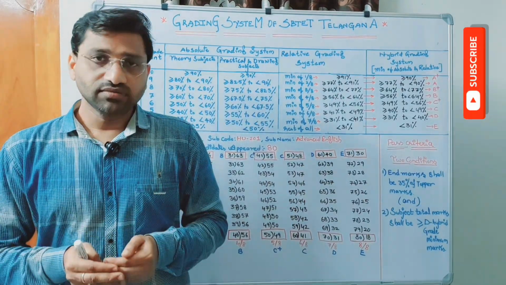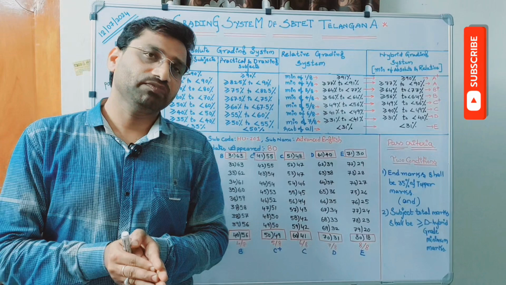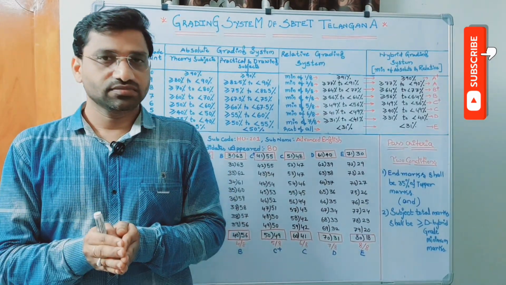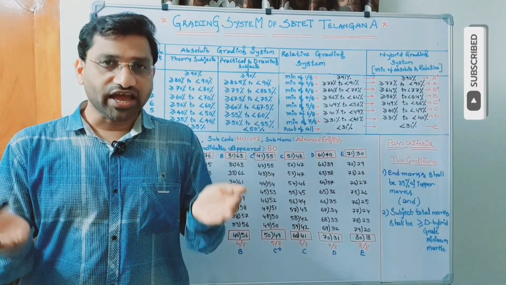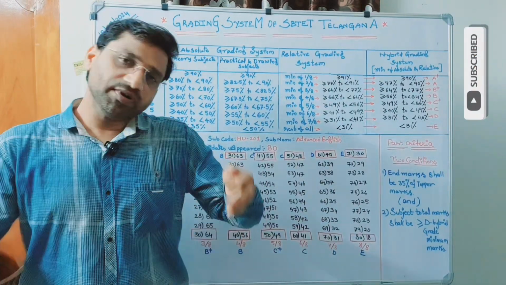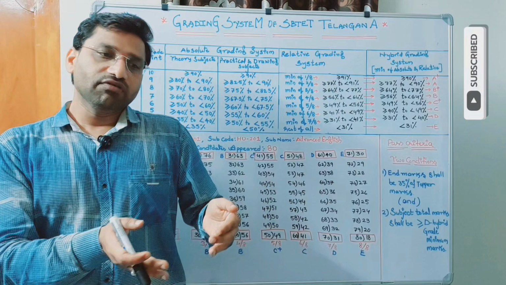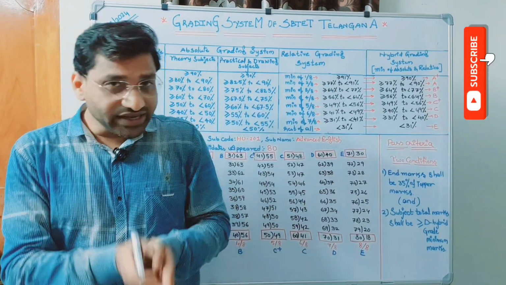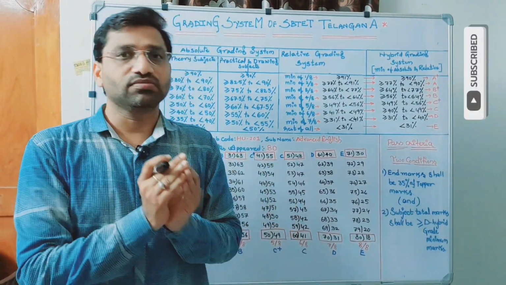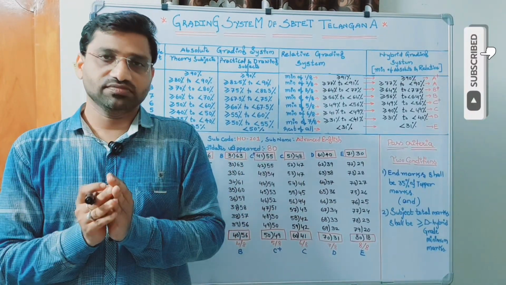Now we should assign 8 grades to these 1,000 candidates. How do we assign? That means these 1,000 candidates are to be partitioned into 8 parts. These 8 parts may or may not be equal. When you want to assign the 8 grades to a particular bunch of 1,000 people, we should divide them into 8 parts.